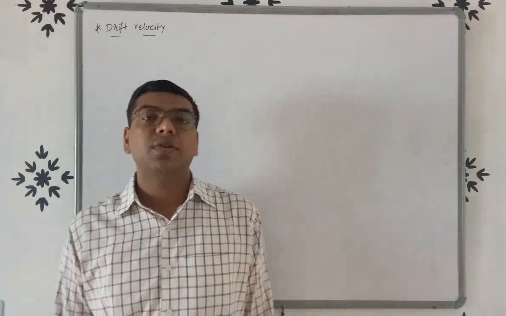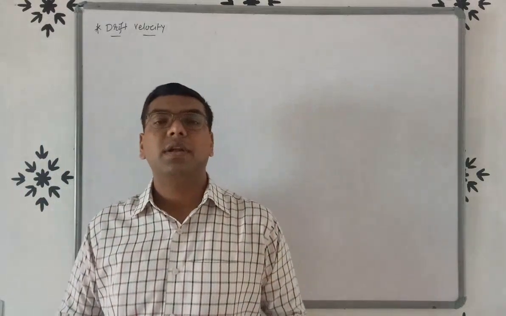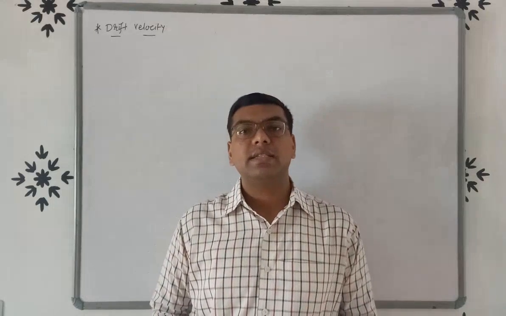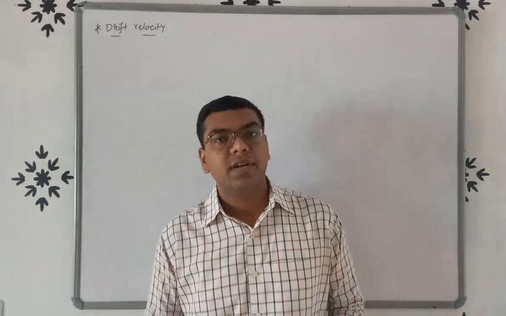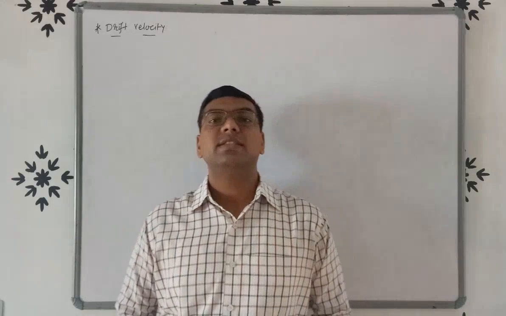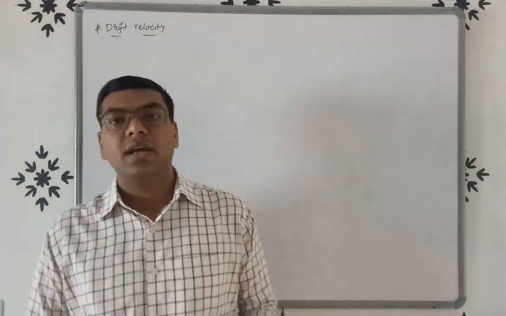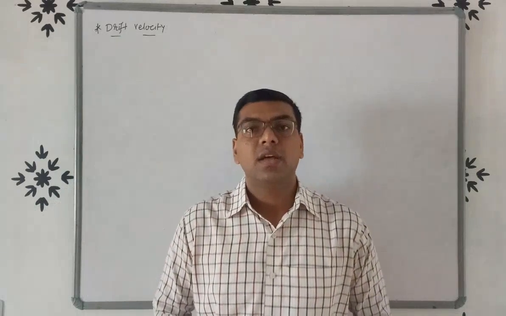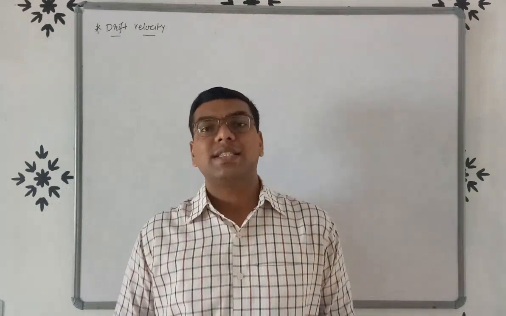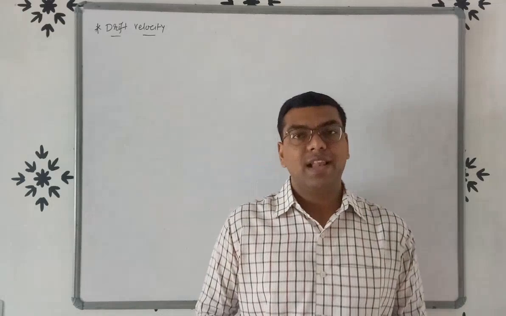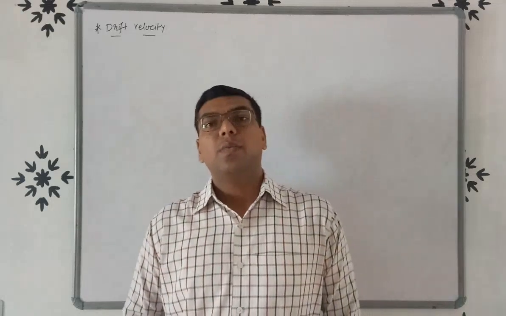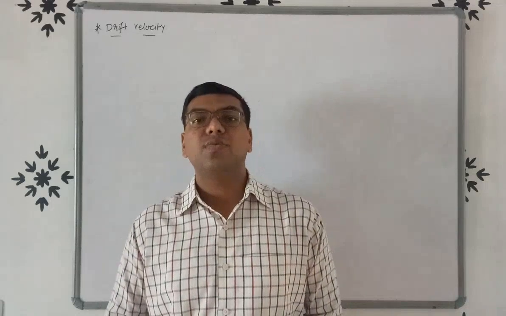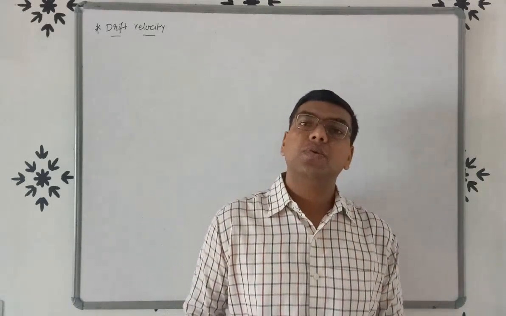Hello friends, today we will discuss drift velocity, then the relation between resistivity and relaxation time tau, and we will discuss mobility. First of all, we will discuss drift velocity. The question will be asked like this: explain drift velocity, or prove the formula of drift velocity Vd is equal to minus Ee by m into tau.